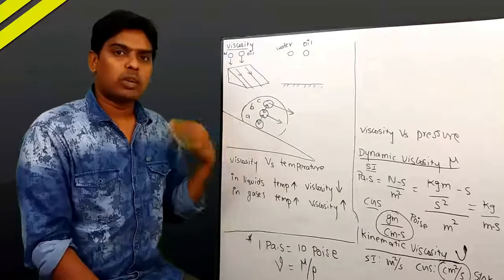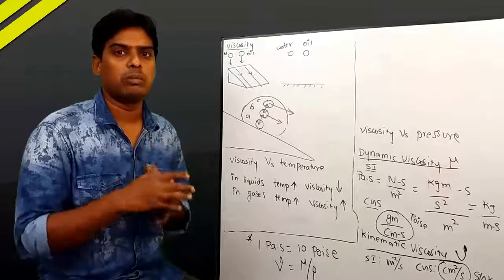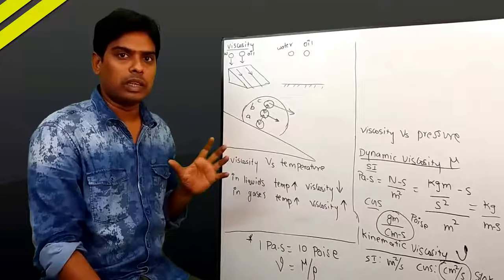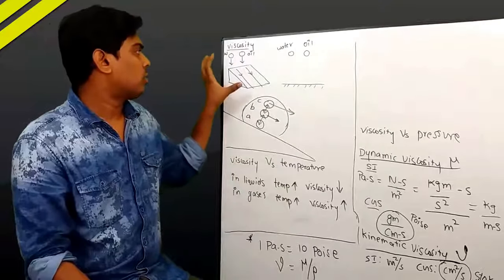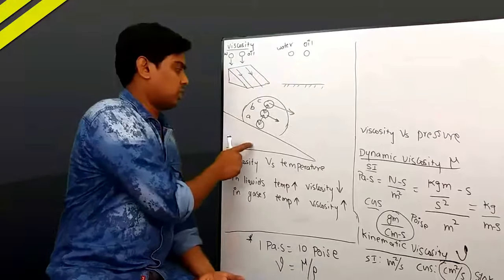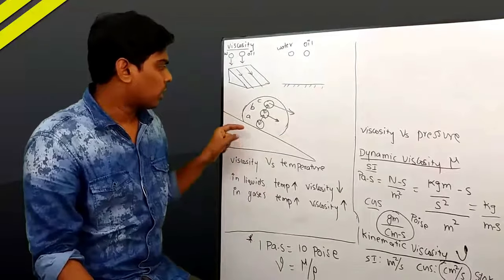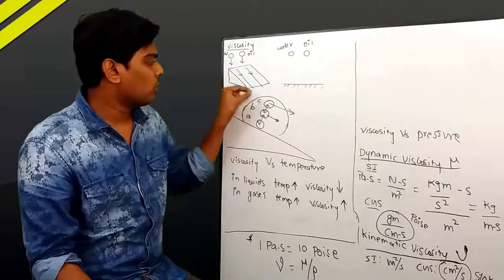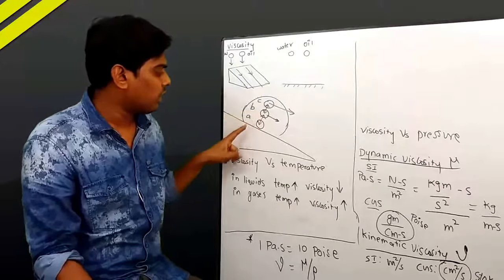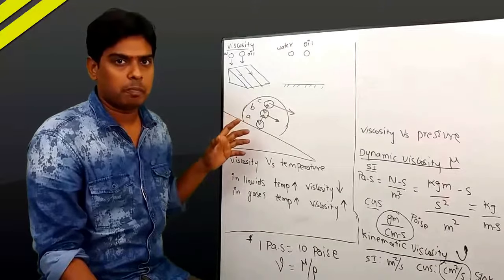To understand that more clearly, from a molecular point of view, what happens inside when a fluid element is rolling downwards? Observe this picture in the side view. In the side view, it exactly looks like this. This is a two-dimensional view. Now this is water molecules rolling downwards. For better understanding, consider only three molecules, A, B, C. A is directly contacted to the wedge. B and C are not contacted to the wedge.